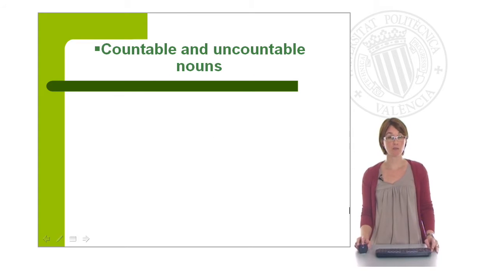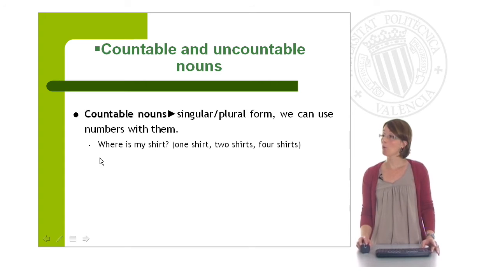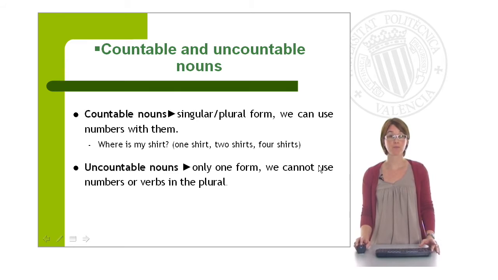Right, countable and uncountable nouns. Remember that countable nouns are nouns which can have a singular and a plural form. We can also use numbers with them. This means you can count these nouns. For example, where's my shirt? You can always say one shirt, two shirts, four shirts.